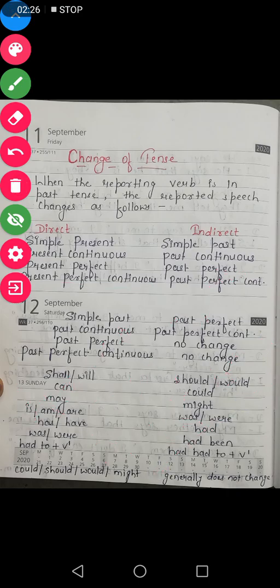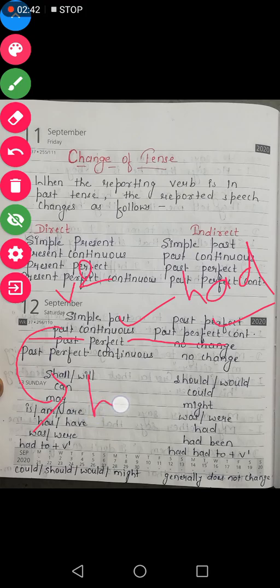Now coming to the past tense, simple past tense changes into past perfect. In simple past, what we have is V2. It will change into past perfect, where we have had. Past continuous changes into past perfect continuous. In past continuous we have was, were, and in past perfect continuous we have had been.